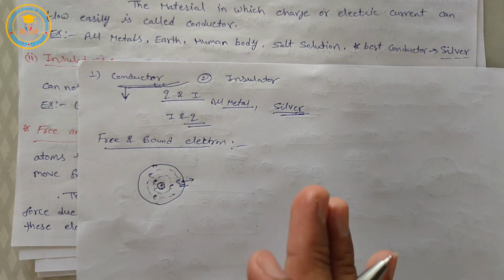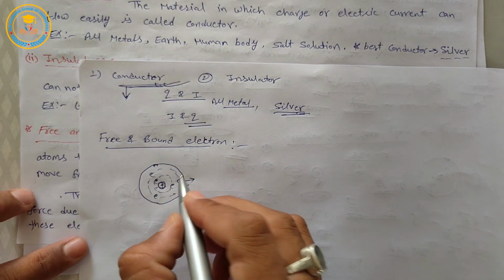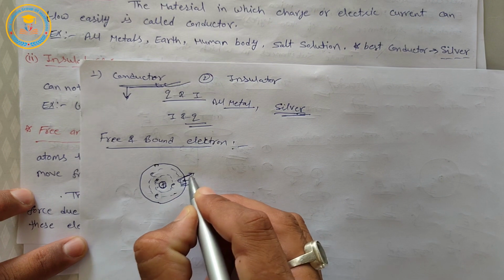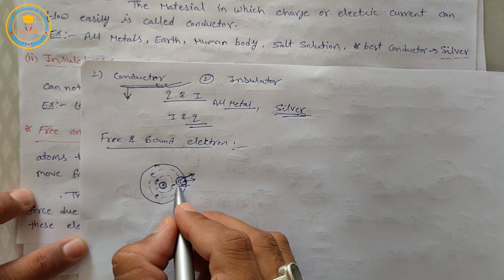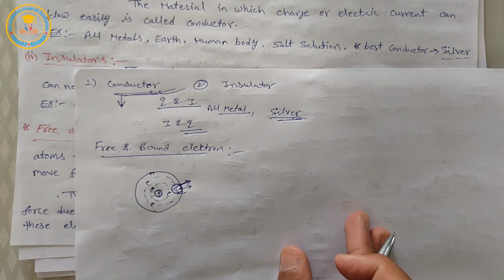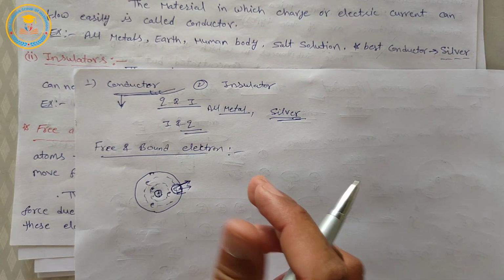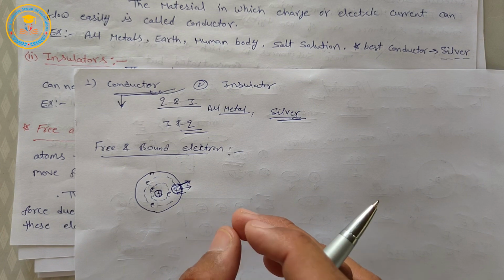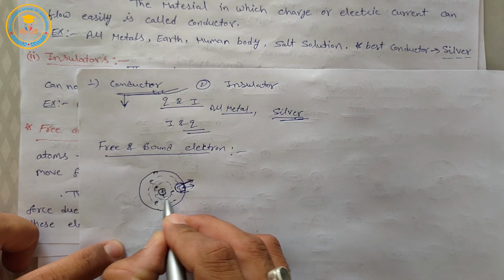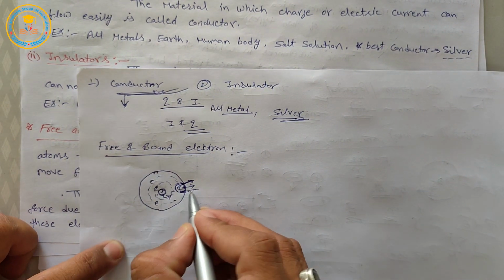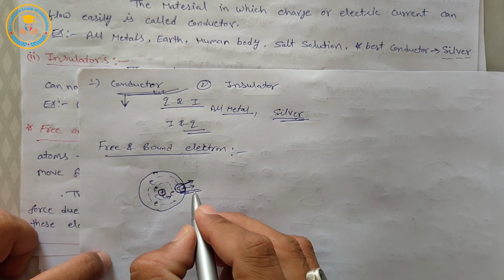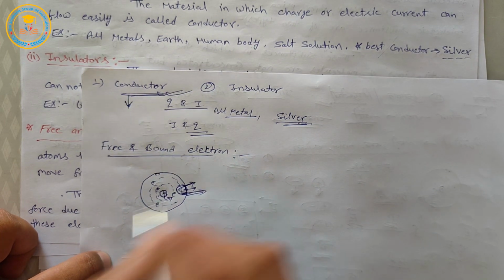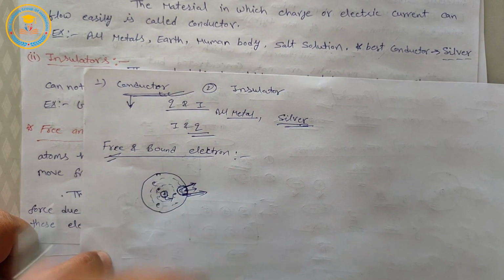Okay, so we can say in these outer orbits, these electrons have a weak attraction force due to the nucleus, and these electrons can move easily in the matter, and these electrons are called free electrons.